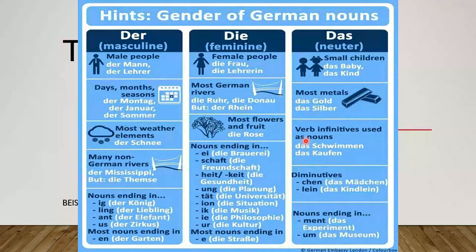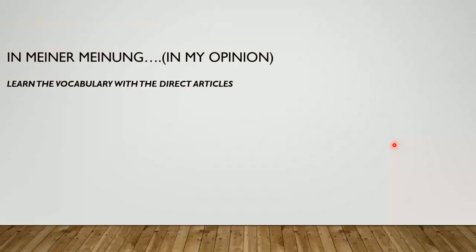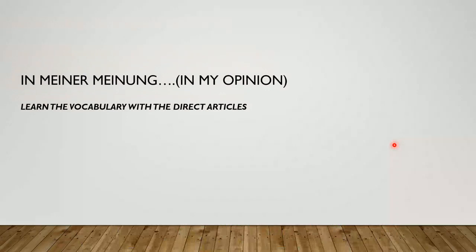So, like I said in the beginning, each and every person has their individual way of learning, right? In my opinion, in meiner Meinung, I learn the vocabulary with the articles directly. I don't go and look for these rules that we have discussed or the hints that we have seen.